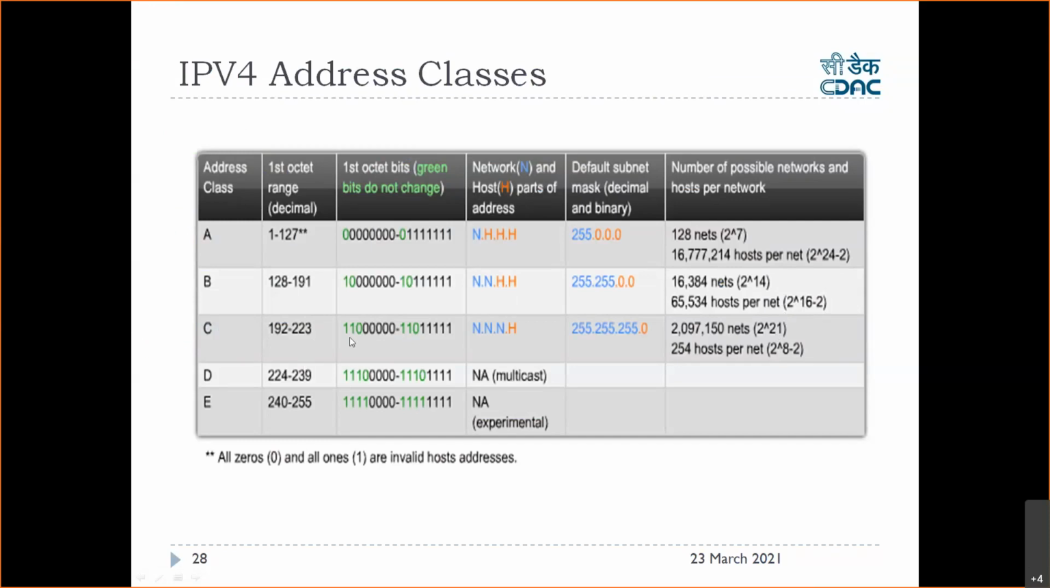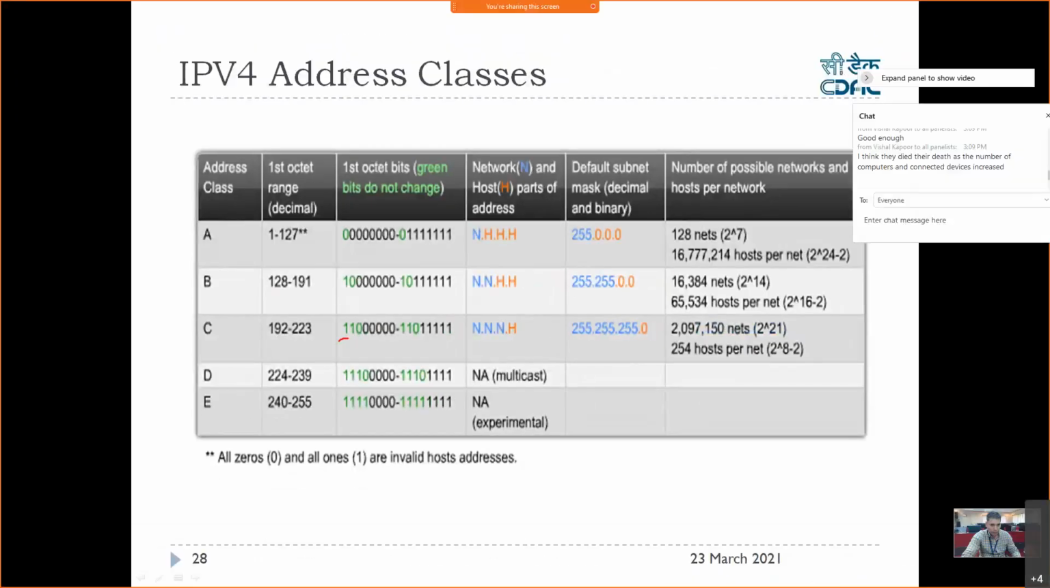Class C, same thing. Now 3 bits will be fixed like this. Now you can calculate, you can imagine. Here, these 3 bits are fixed, right? The remaining 5 bits can be like this. And in class C, 3 octets will always be used for network. The last octet will be used for host, right? So the range will be 192 to 223.